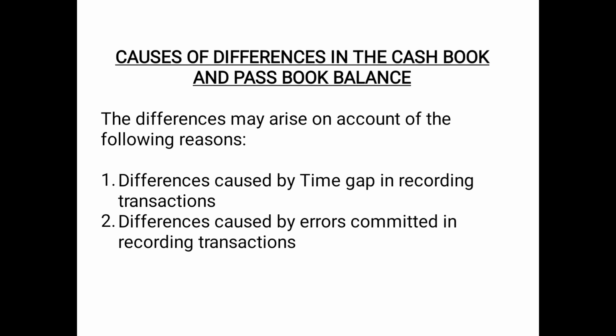So instead of adding 500, by mistake I have added 5000 rupees, but the bank has correctly entered it, the bank has correctly added 500 only, but I have by mistake added 5000. So there will be a difference of 4500 because of the errors so committed. So these are the causes of differences in the passbook and the cash book balance.